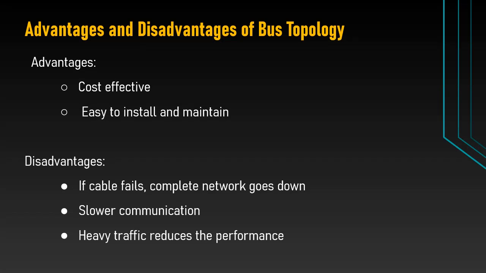Next, we will go through the advantages and disadvantages of bus topology. First, advantages: cost effective, easy to install and maintain. Disadvantages: if the cable fails, the complete network goes down, slower communication, and heavy traffic reduces the performance.